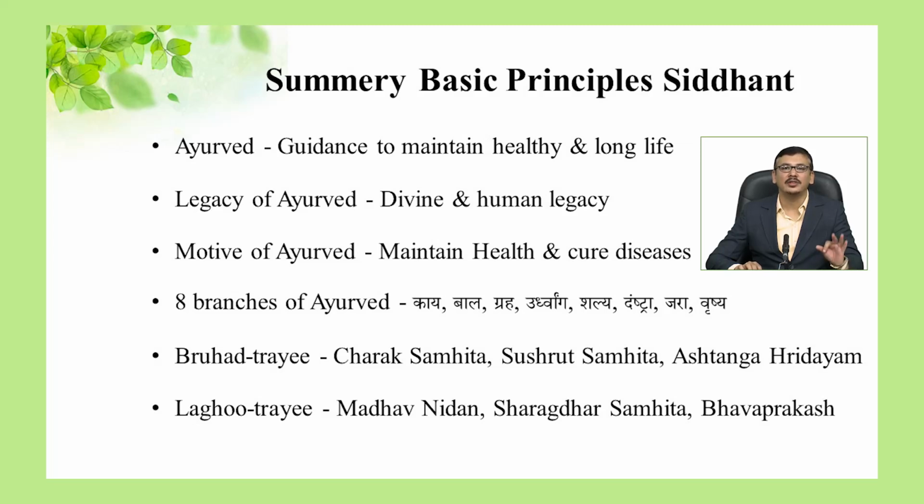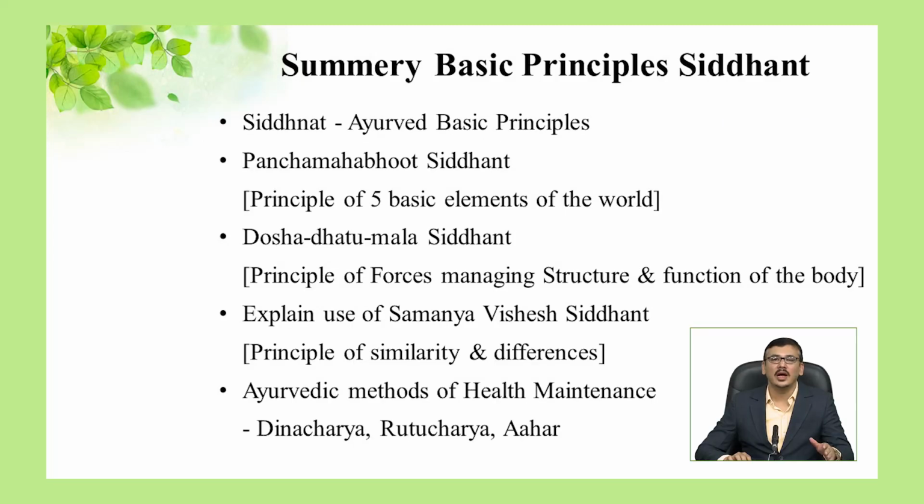We saw that there are 3 primary scriptures of Ayurveda which are called Bruhatrayi. These are Charak Samhita, Sushrut Samhita and Ashtang Hrudayam. There are 3 secondary scriptures of Ayurveda. These are Madhav Nidan, Sharangdhar Samhita and Bhav Prakash. Siddhanta are nothing but Ayurveda basic principles, just like theorems in any science. Panchamahabhut Siddhanta. It is the principle of 5 basic elements of the world. These 5 basic elements are Prithvi, Jala, Teja, Vayu and Akasha Mahabhut, which contribute to any of the material existing on the earth.